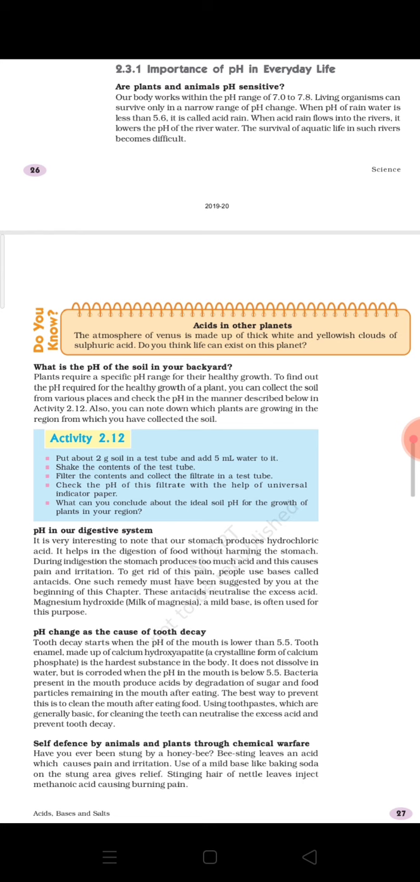So if you are able to find any of this anti-acid, you can easily check the ingredient list and the components present in this anti-acid, and you will find that milk of magnesia is one of the major components present in them. So this is about the anti-acid, and these anti-acids neutralize the excess acid.